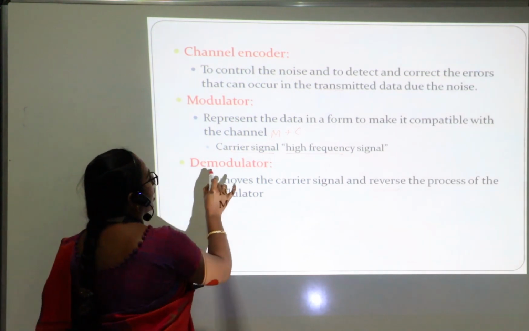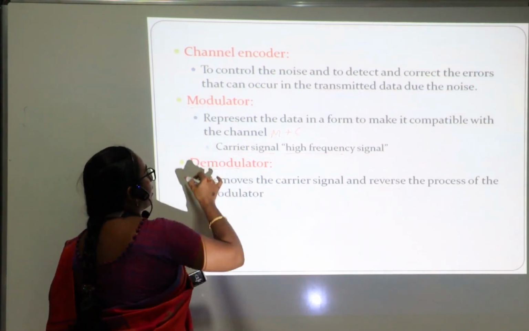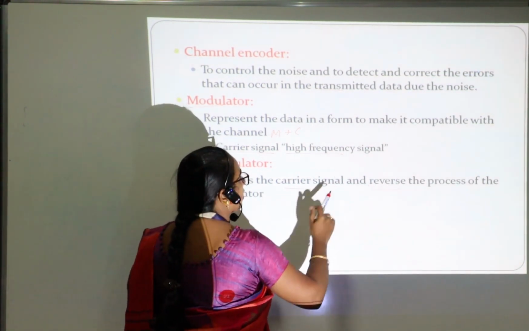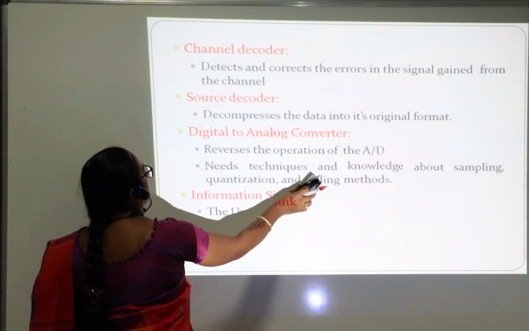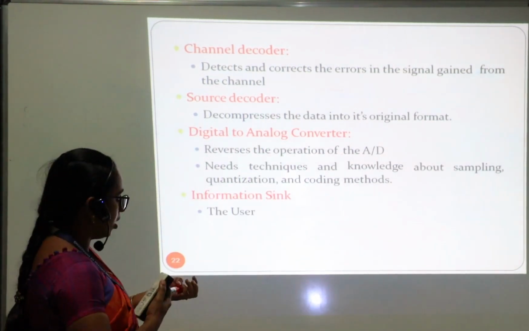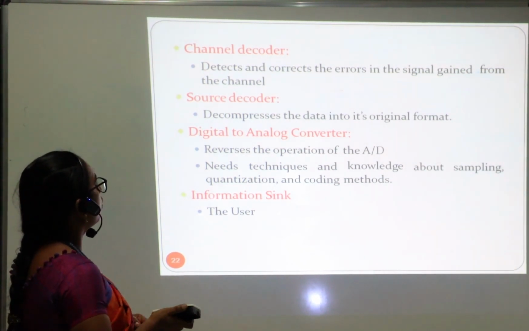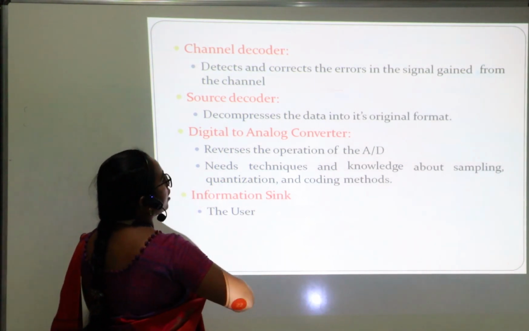Okay, next we have a demodulator. The demodulator is nothing but the reverse process of a modulator. It will remove the carrier signal and recover the original message. That's why it is called a demodulator. Next we have the channel decoder. It is a similar process to the channel encoder. It will detect and correct the errors. Then the channel decoder decodes the information.